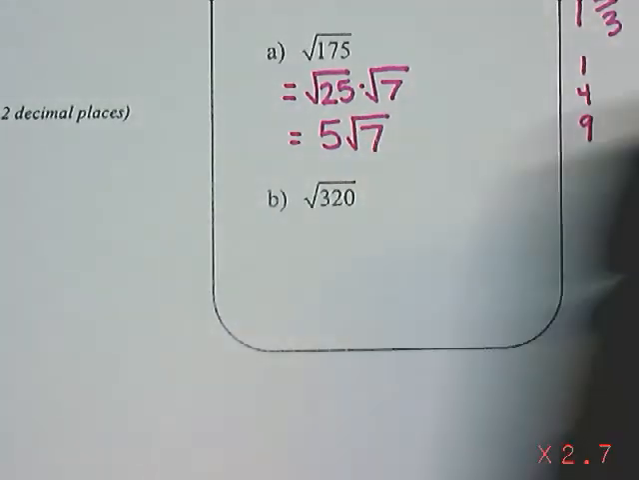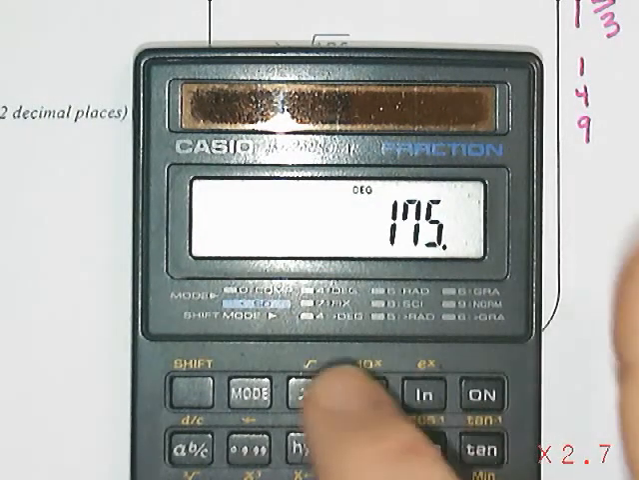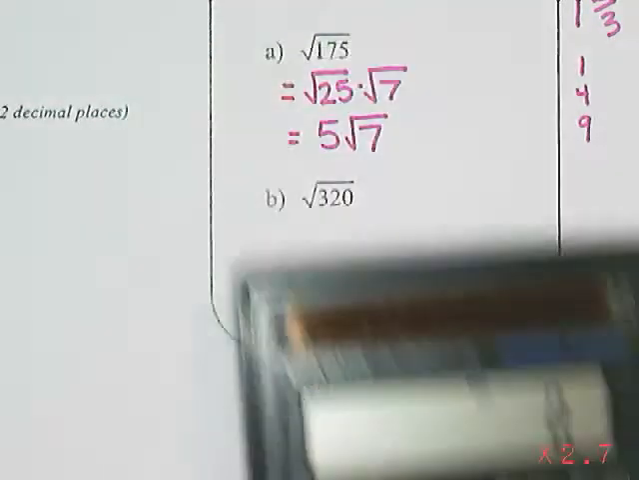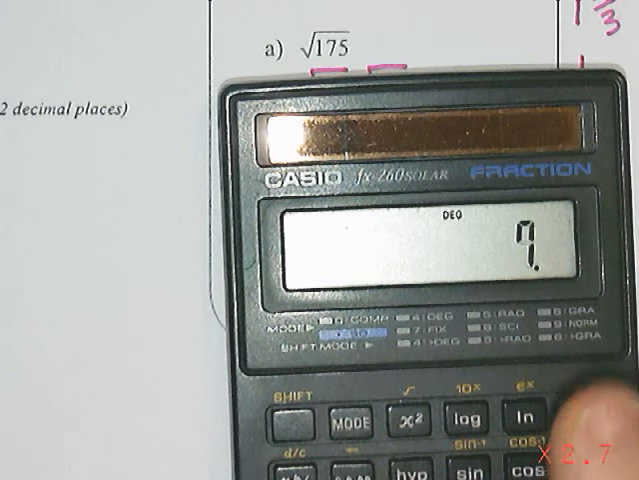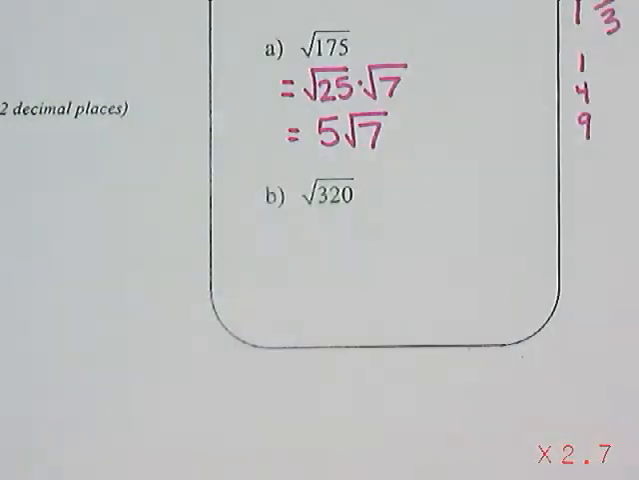If I try on my calculator the square root of 175, that's 13.228, and then it just keeps going. If I try 5 times the square root of 7, I get the exact same number. So it's just a different way of showing that root in mixed radical form.